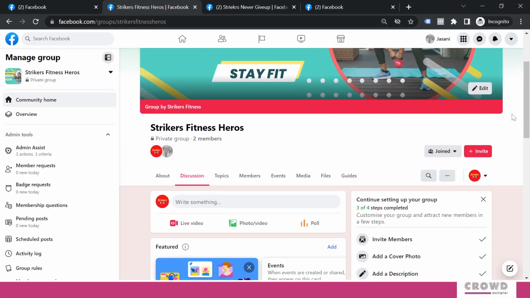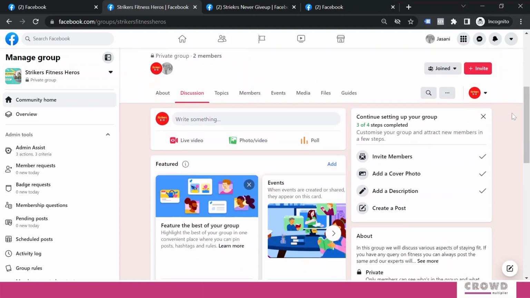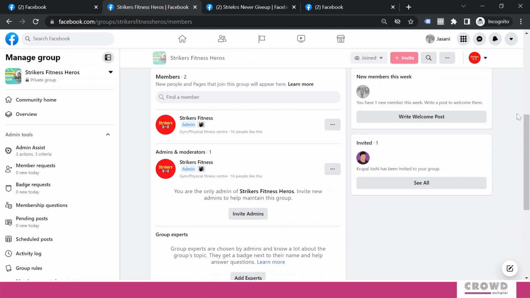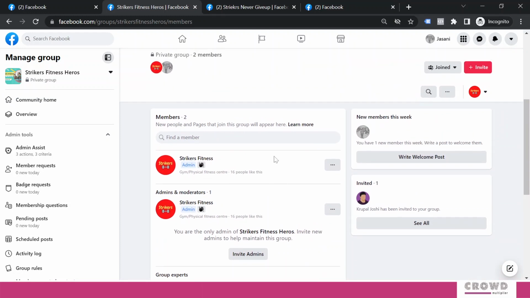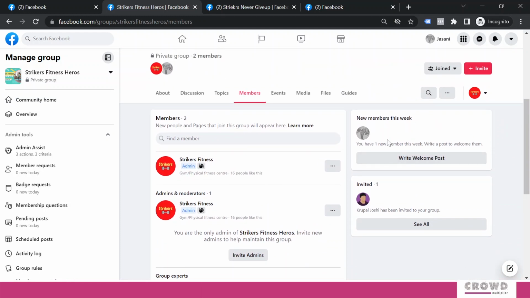So now we are back on the community home of this group, and on members we can see this new members this week.